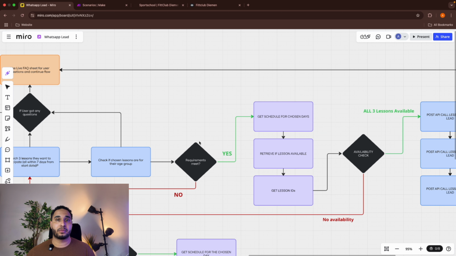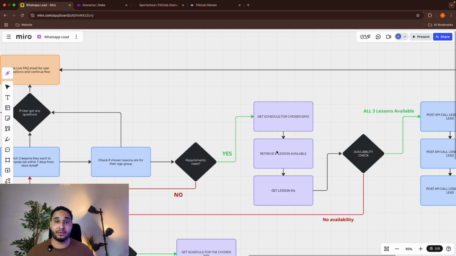And then we are going to get the schedule for the chosen day. We have as input the date of the lessons and what kind of lessons, so the name of the lessons, actually. With a date, we can make the API call, and we basically get in JSON the whole schedule for that specific day. So we are going to do that.